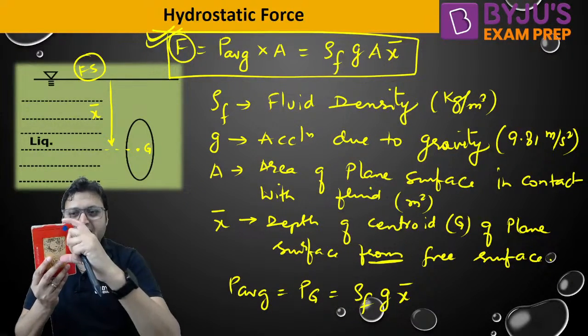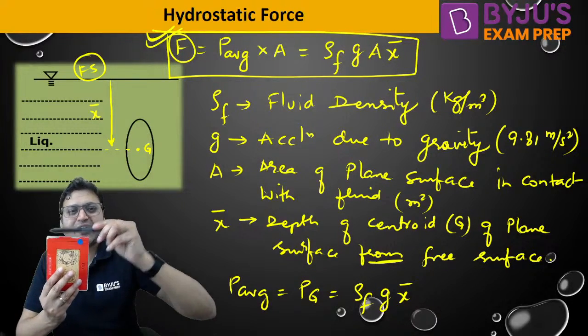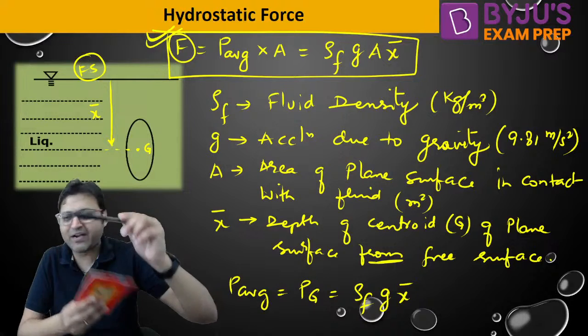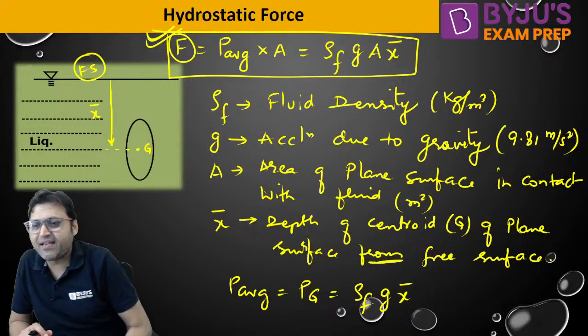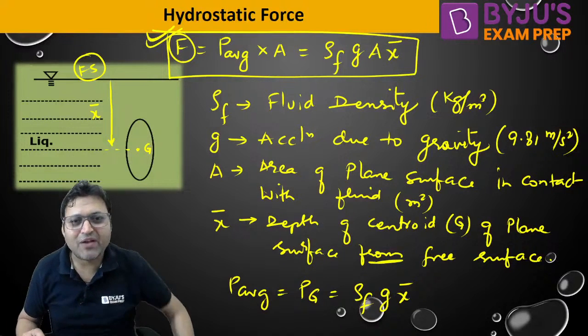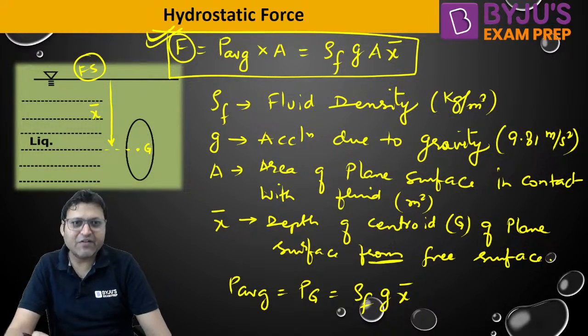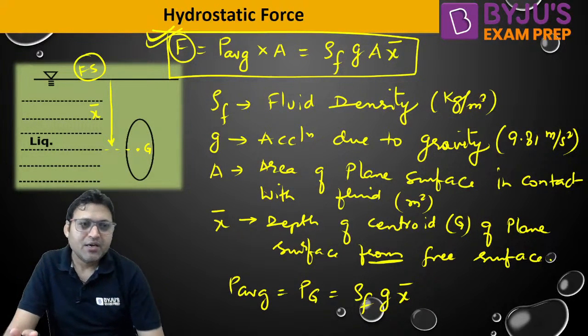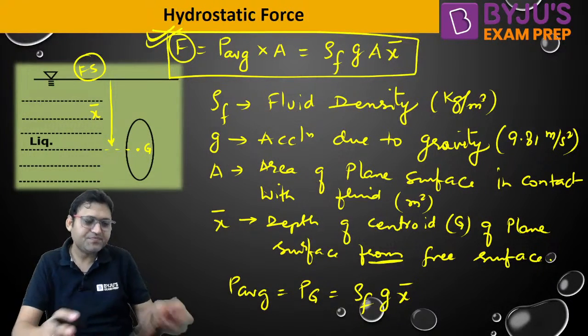Because it is at the same position, but if we measure its position from the free surface of the liquid, it will give you 3, isn't it? The value of x bar will become 3, even though we have not changed the surface, even though we have not changed the liquid. The only change made was that the liquid free surface is lying 1 meter above.